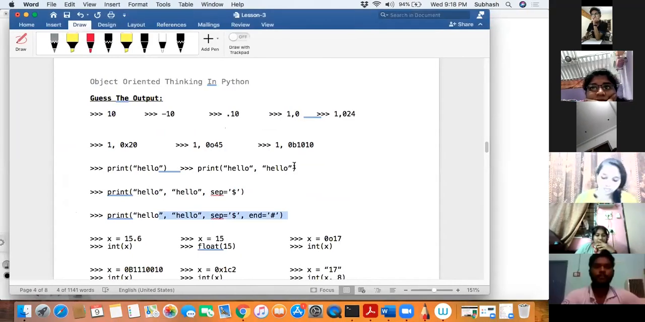Okay, so for hello, hello, by default the separator is space, and the end would be new line. Whereas if you write a separator separately, that would replace the space, and here instead of new line I'm replacing it with a hash. Okay, with that,